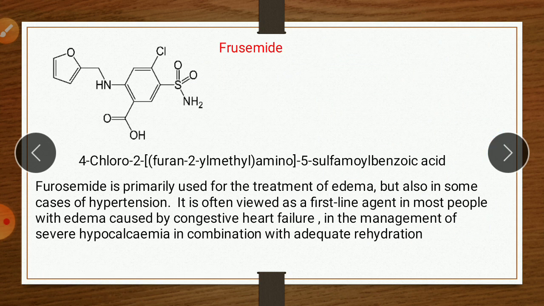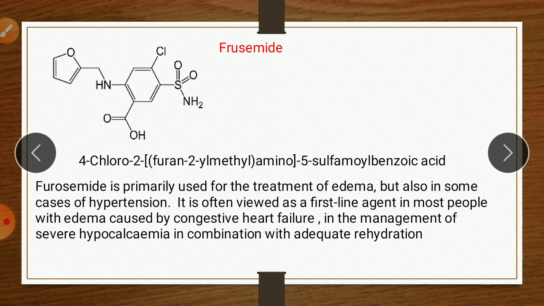Now, an individual drug example of this category, furosemide. This is the structure of furosemide, which is an example of a 2-amino benzoic acid derivative. So the IUPAC name, 4-chloro. The numbering is given. It is an acidic group. So it is number 1, number 2, 3, 4, 5, 6. On the fourth position there is a chloro group, 4-chloro. On the second position this group is attached.